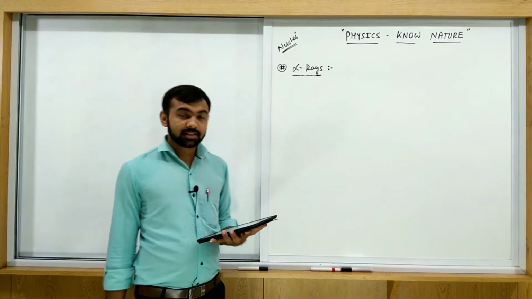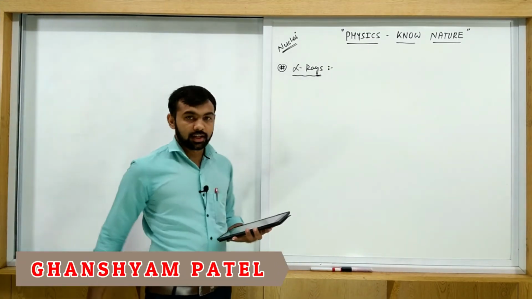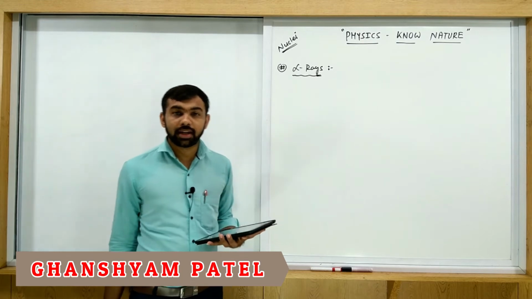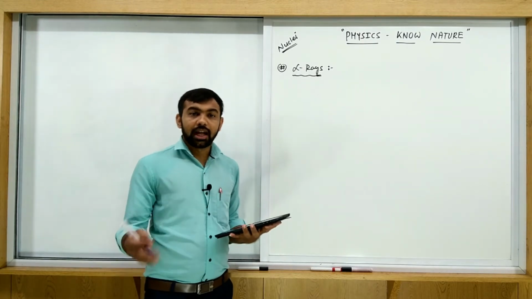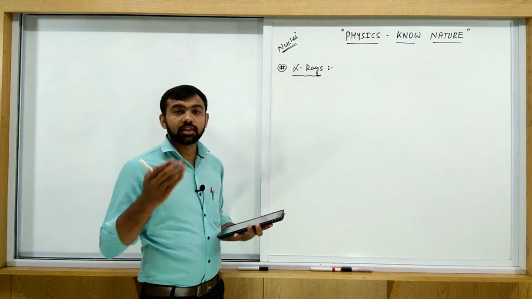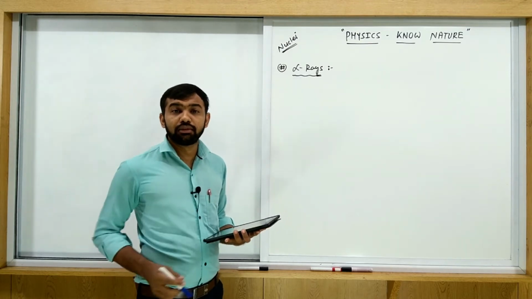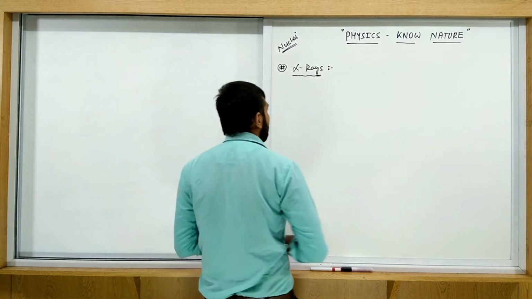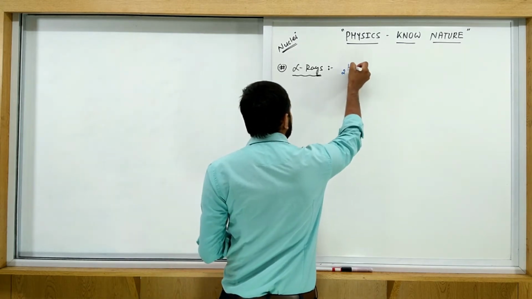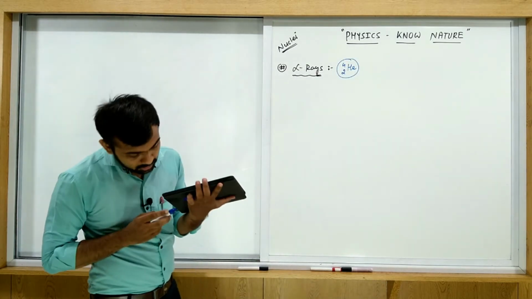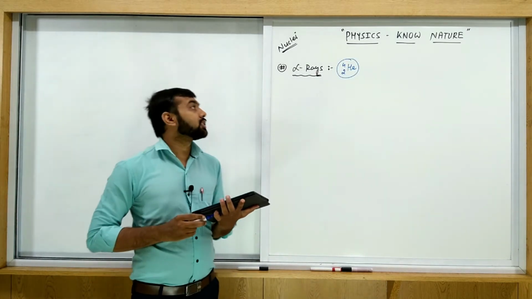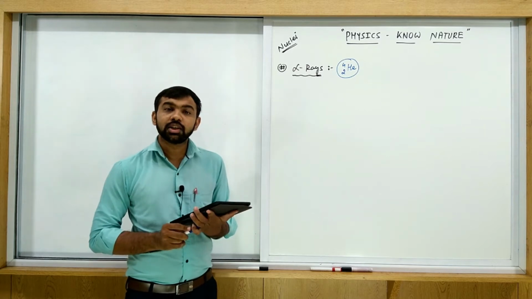Okay guys, let us discuss the alpha rays, and then after that the beta rays and then the gamma rays. So what are alpha rays first? Alpha rays are just rays which consist of alpha nuclei. Alpha nuclei means what? 2He4. Any rays containing this nucleus are called alpha rays.